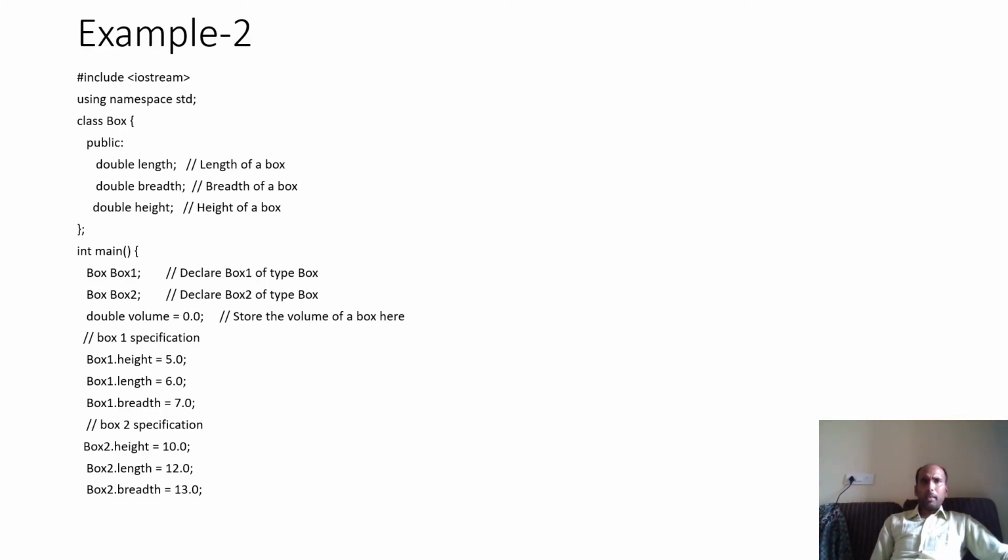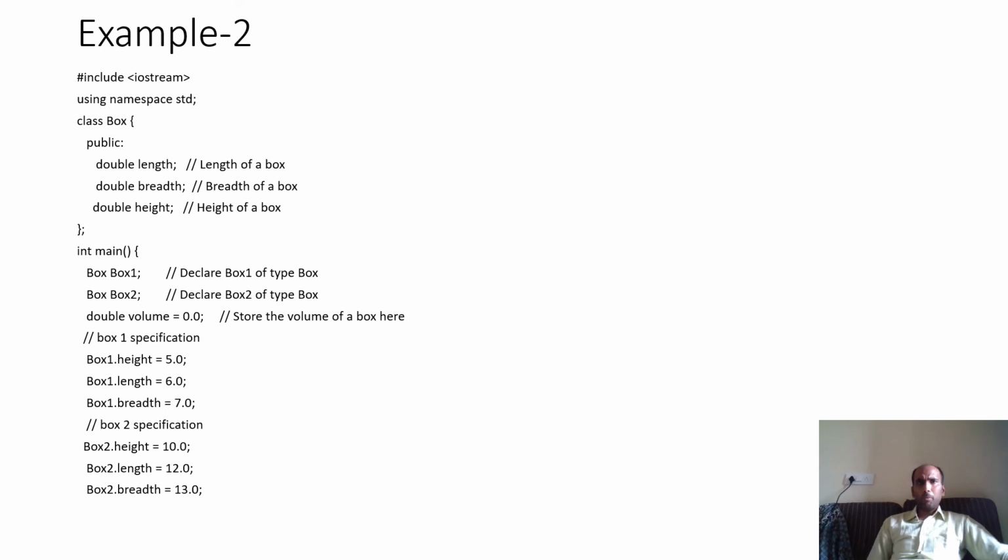There is one more example given here. There is a class box I have taken. There are some public properties defined, length, breadth, height, and inside the main method, because these are all public, you can access them by using the object of the box. So you are looking, I have created two objects, box1 and box2.